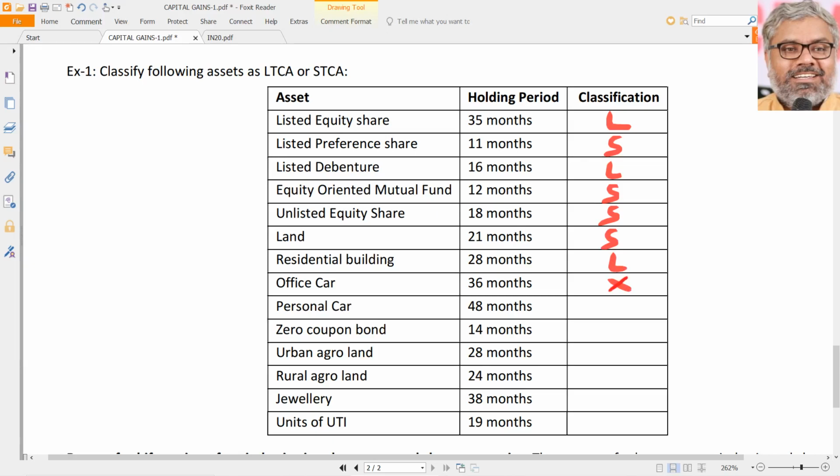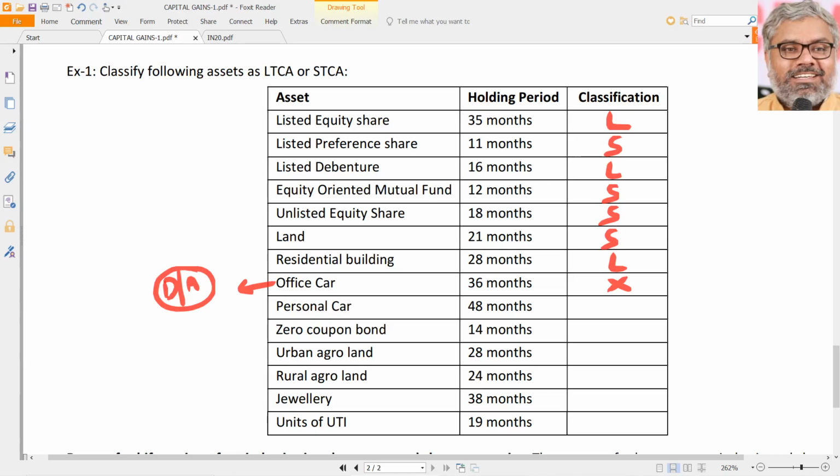Office car is not a capital asset. Don't go by it blindly. Office car, how can it be a capital asset? It is not a capital asset, it is a depreciable asset. Of course, it will be separately treated, we know that. But always, it will have a short-term capital gain or loss only, because the office car falls under the depreciable assets category. Depreciable assets also can be capital assets, but the way the capital gain or loss is calculated for depreciable assets is different, which we have already seen in the PGBP chapter.